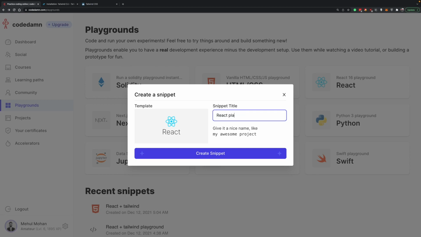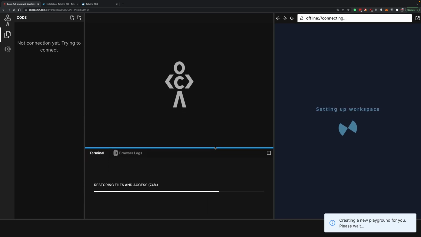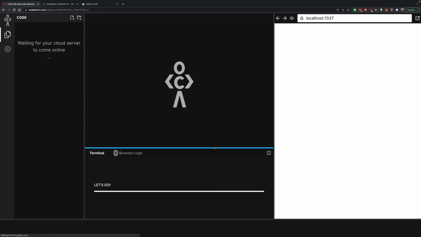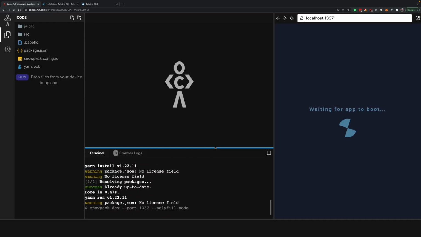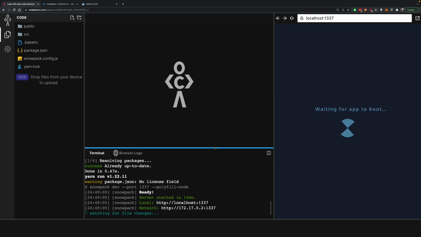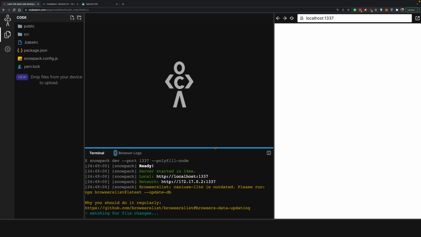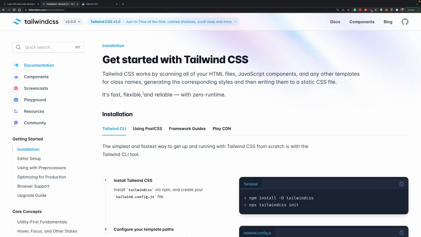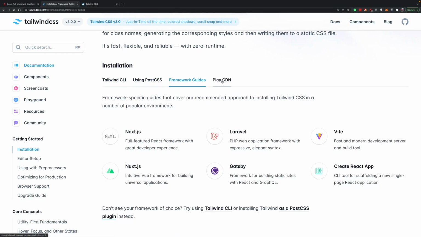For example, if I have React Playground on Codedamp, at least for now, we use something known as Snowpack as a bundler instead of Create React App because it's a bit faster. If you're running it in a Create React App locally, then you have to follow it a bit differently. If you're running it on Next.js, there's a little bit of different procedure and so on. So if you go to the Tailwind CSS installation section under the docs path, you're going to see you have multiple options.